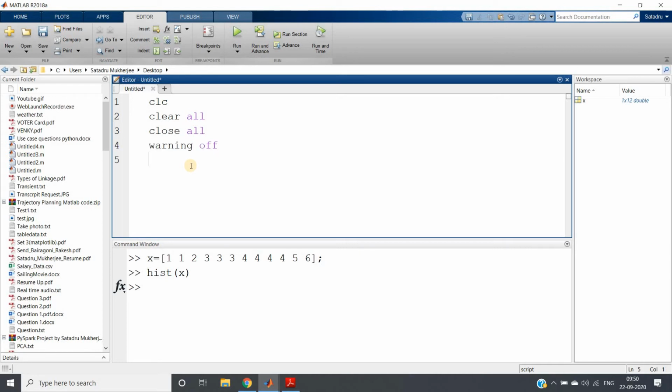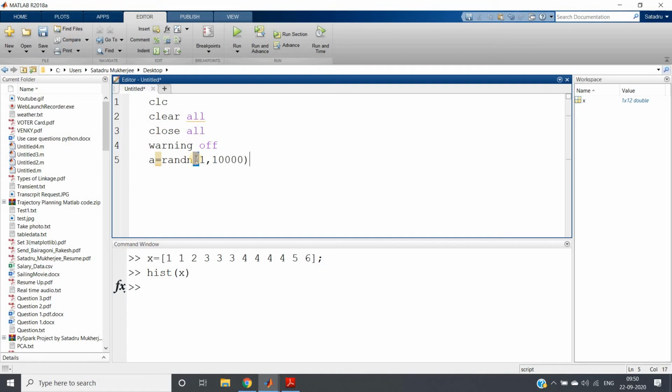Now I want to generate random numbers which follow Gaussian distribution. For that, the inbuilt function in MATLAB is randn. I am sure you have studied this if you have done digital signal processing or signals and systems, because there we widely use it to implement random processes. Or if you have studied communication engineering, then in creating AWGN we also use this sometimes.